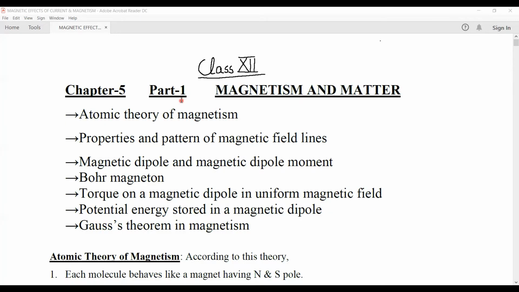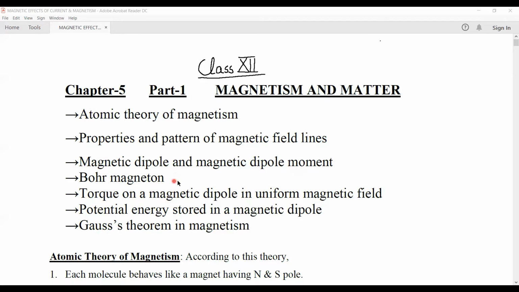This is part 1 of chapter number 5, Magnetism and Matter of class 12. In this part, we'll discuss the atomic theory of magnetism, properties and pattern of magnetic field lines, magnetic dipole and magnetic dipole moment. Then next, Bohr magneton.